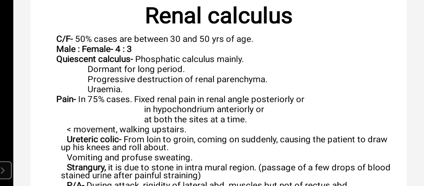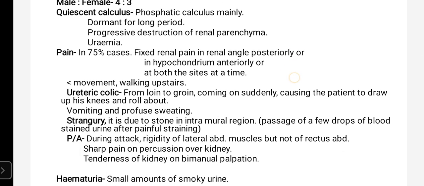The quiescent calculus means the calculus remains in dormancy for a longer time, and the calculus that remains dormant is mainly a phosphate calculus. There will be progressive destruction of renal parenchyma, and uremia is present in quiescent calculus.